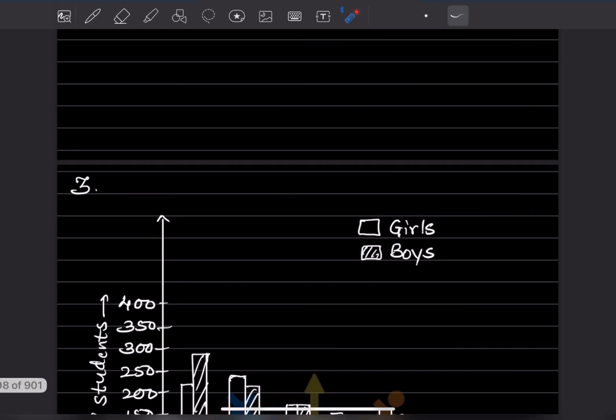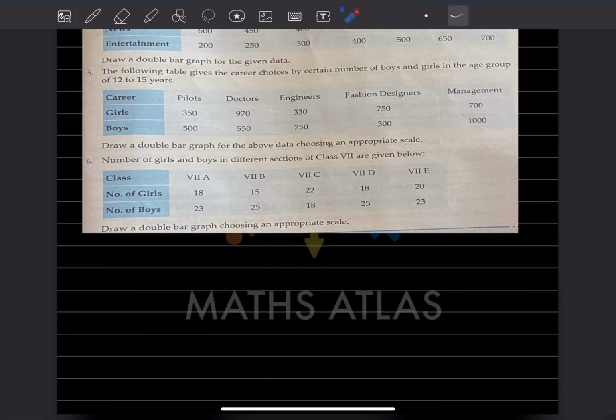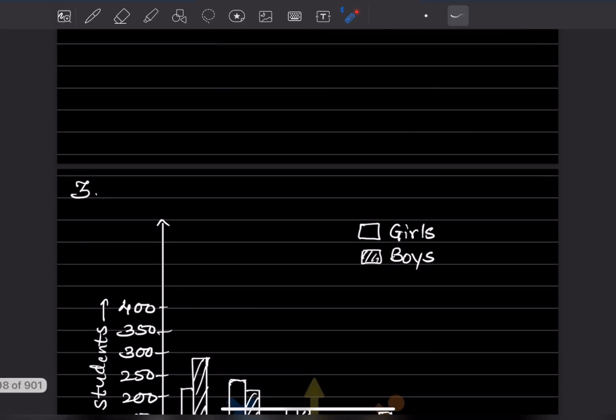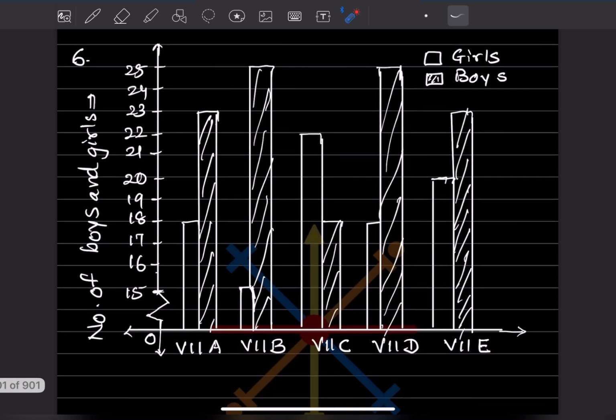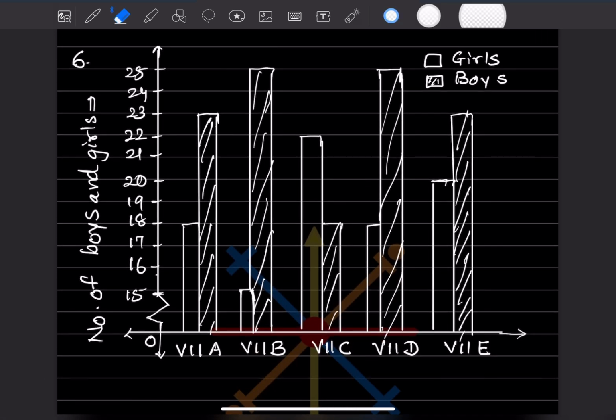So now the next one, the last one: number of girls and boys in different sections of class 7 are given below. This is the class and the number of boys and girls are given. Again here also you have to draw a double bar graph choosing an appropriate scale. So now see here, we have to take up to 25: 23, 20, 18, 25. Now let us see how to take the scale for this one. We have to take up to 25.